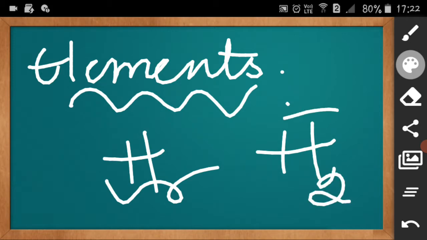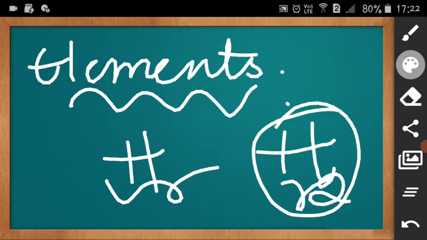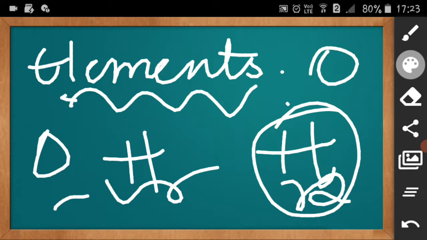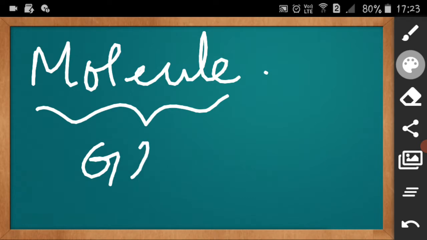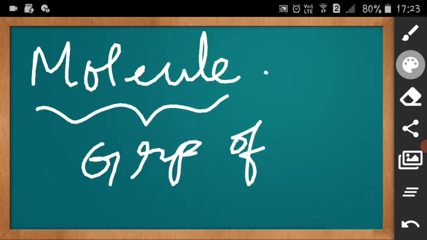H2 has two atoms of the same kind, so this is identical atoms. O2, so oxygen is an element. Nitrogen is an element. Clear? Coming to what is a molecule. A molecule is a group of atoms.